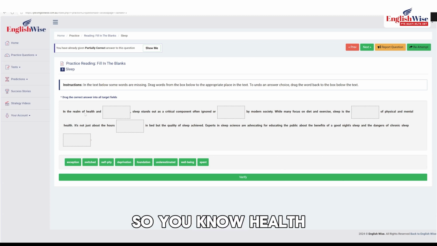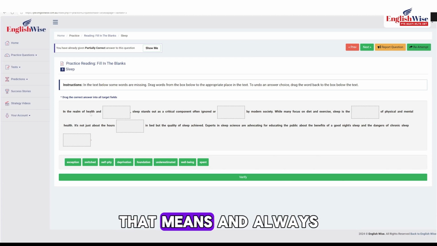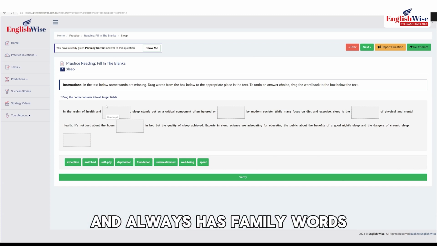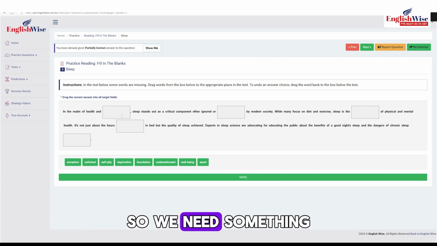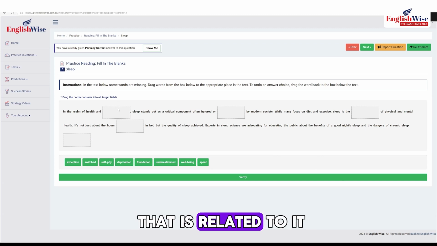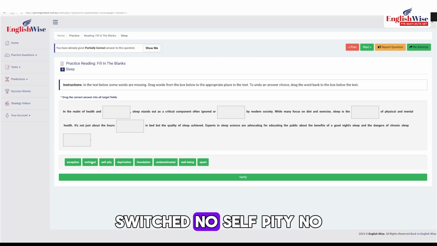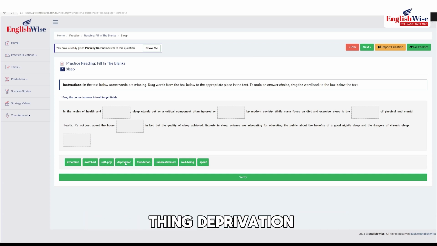So you know, health and dash, that means "and" always has family words with it. So we need something that is related to it. I can completely say it's not health and exception. No, they are not synonyms. They are not related to each other. Not similar sounding. Switched? No. Self-pity? No, that's completely an opposite thing.